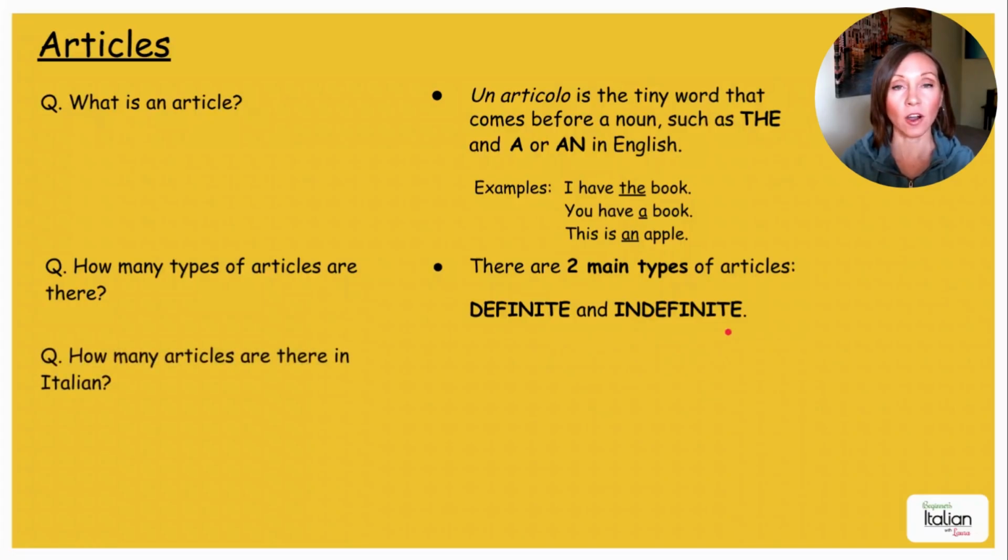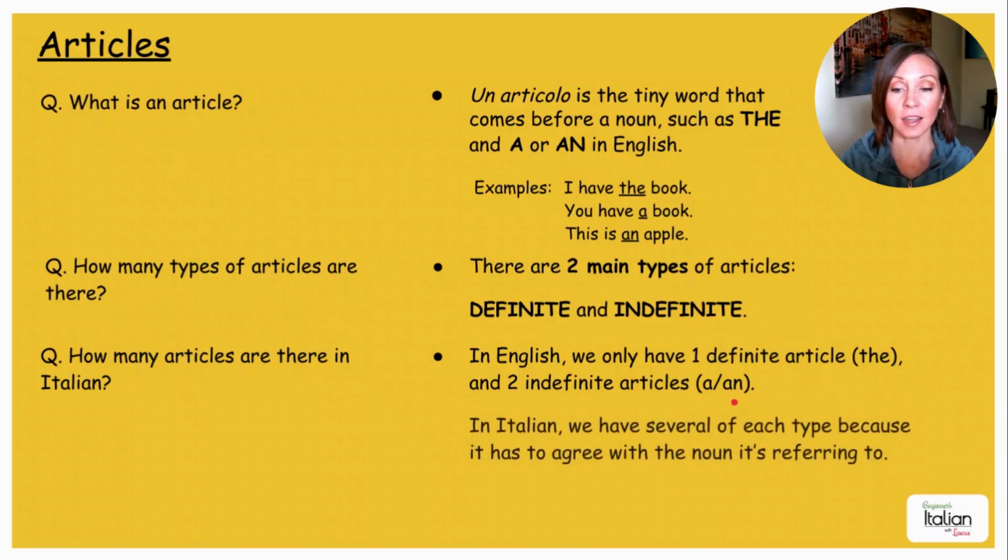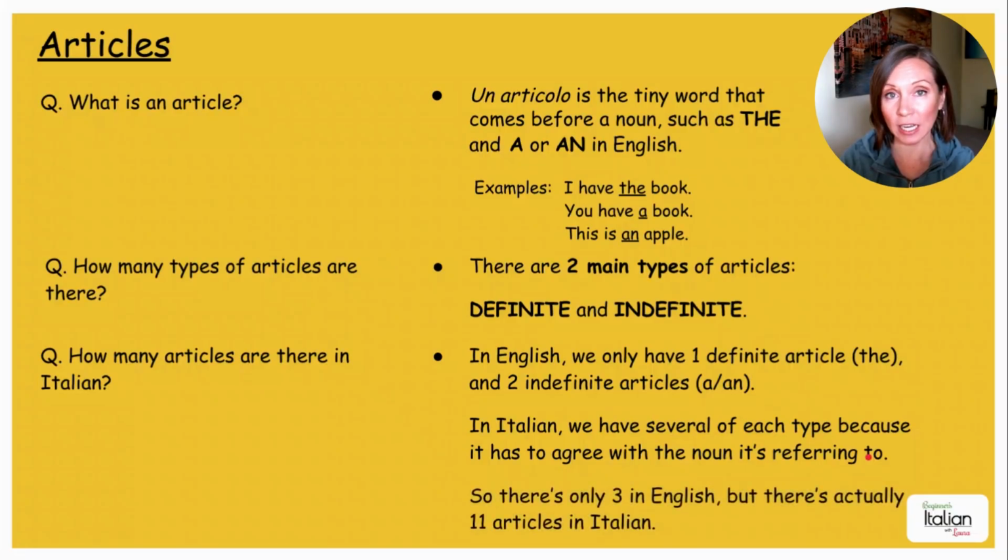How many articles are there in Italian? In English, we only have one definite article, the, and two indefinite articles, a and an. But in Italian, we have several of each type because it has to agree with the noun it's referring to. So there's only 3 in English, but there's actually 11 articles in Italian.